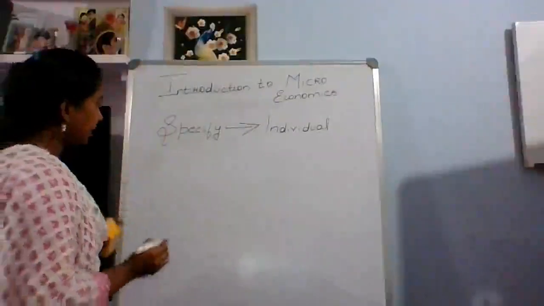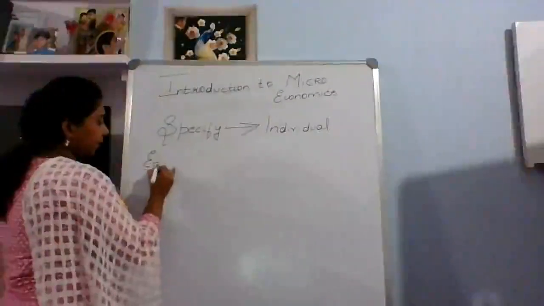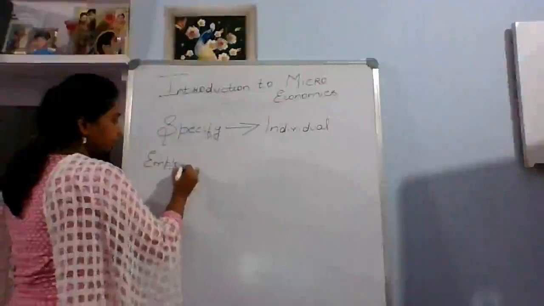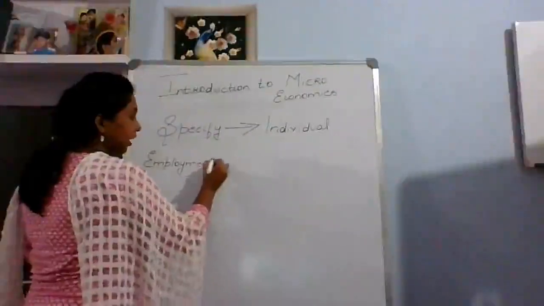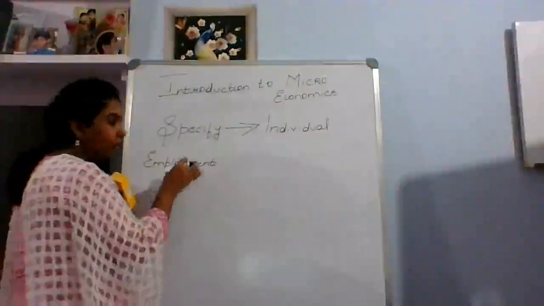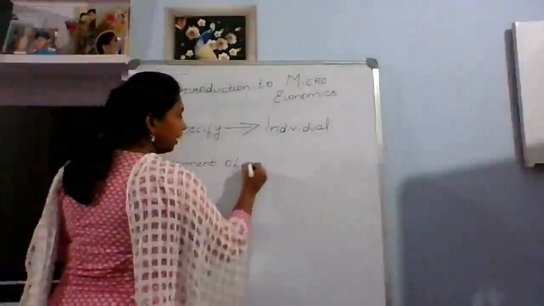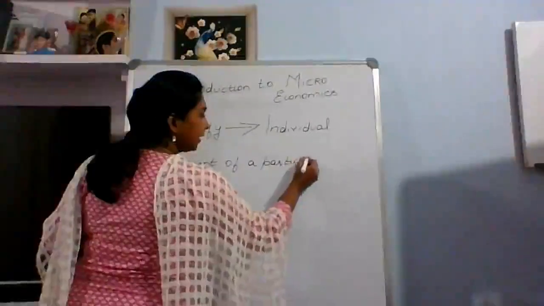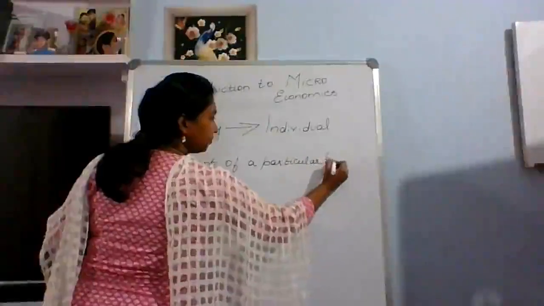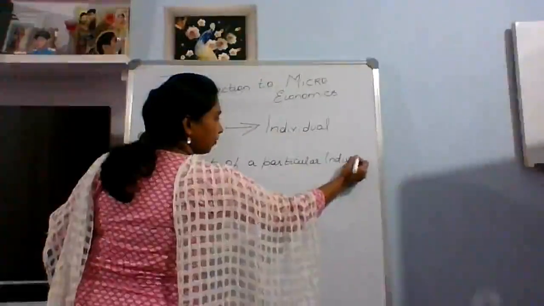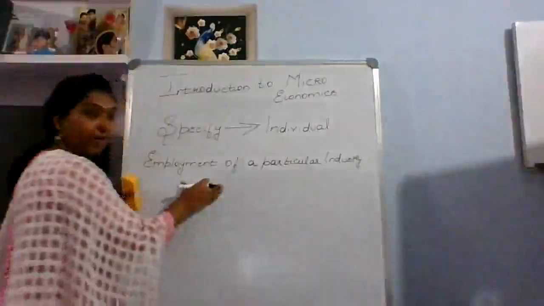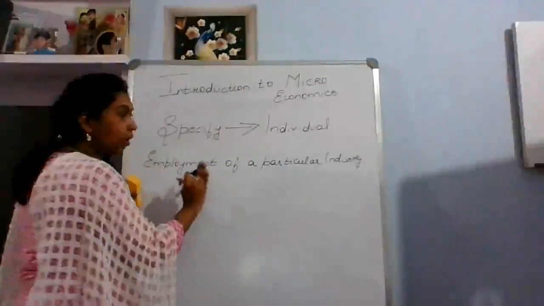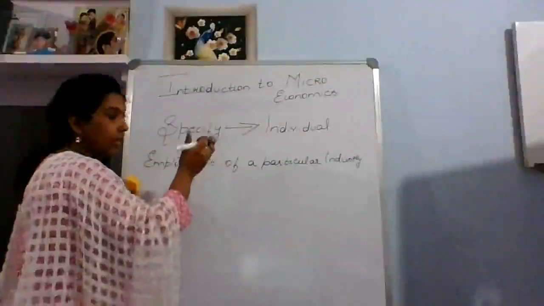For example, employment: studying the employment of one particular industry. It is not an aggregate, it is not the total of the industries in our economy.